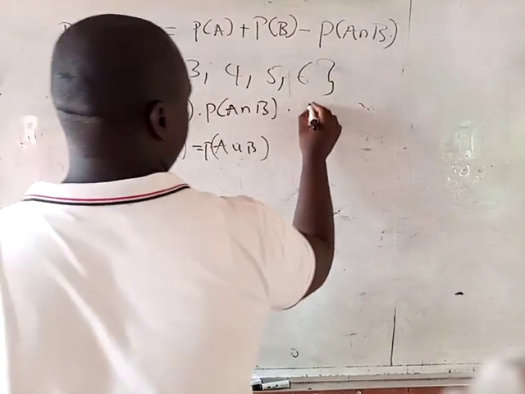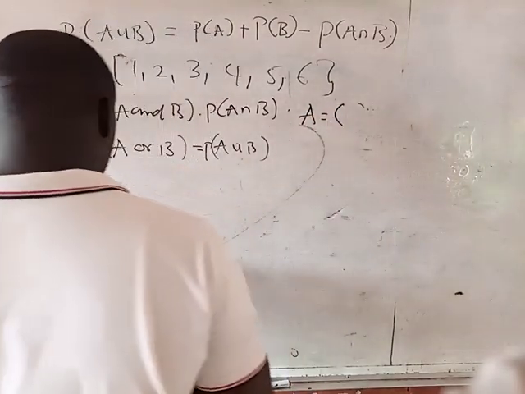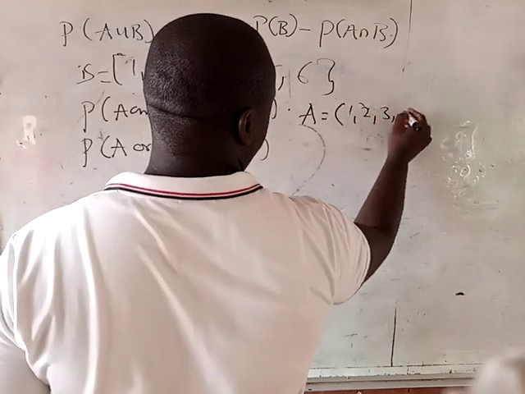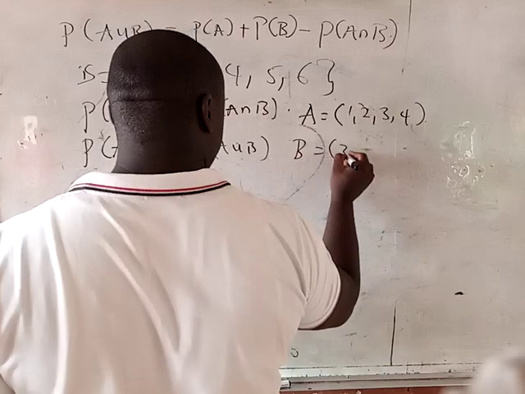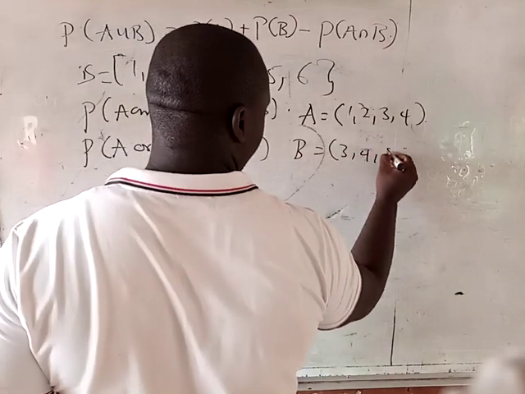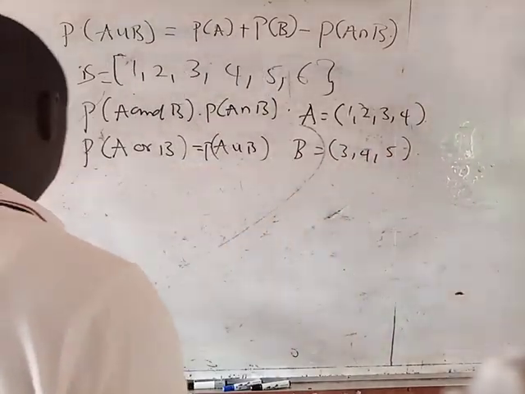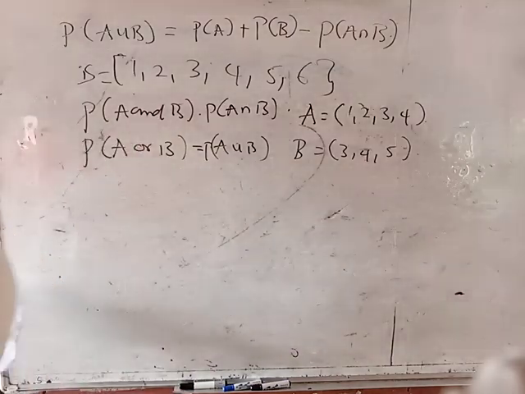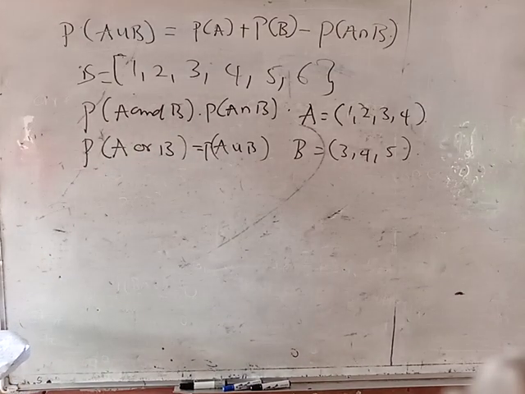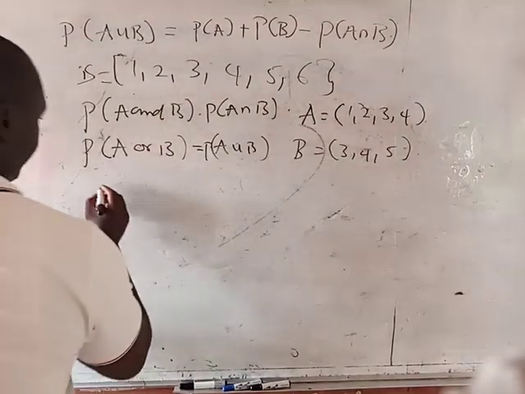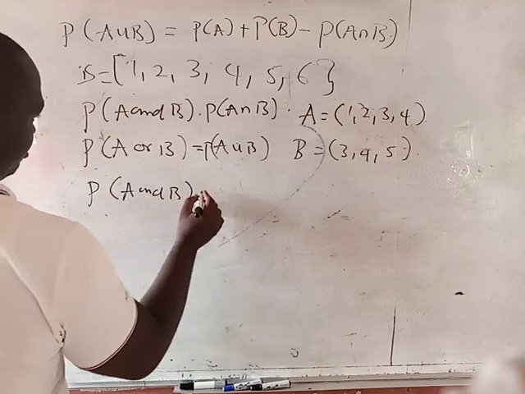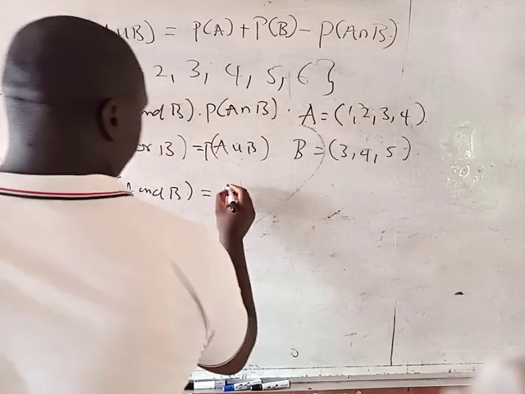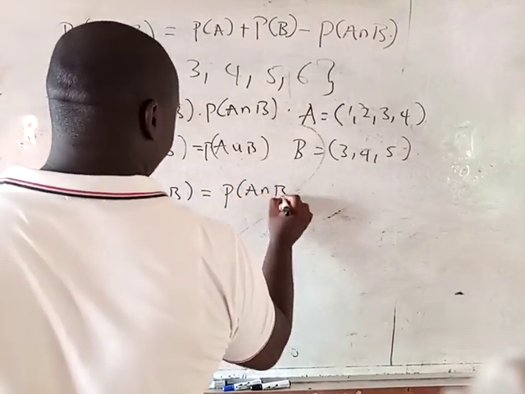Now, having said that, what if you have a sample space and then you have A to be 1, 2, 3, and 4, and you have your B to be 3, 4, and 5? Now, they said find A and B, and then find A or B. So, like I said, the probability of A and B means the probability of A intersection B.